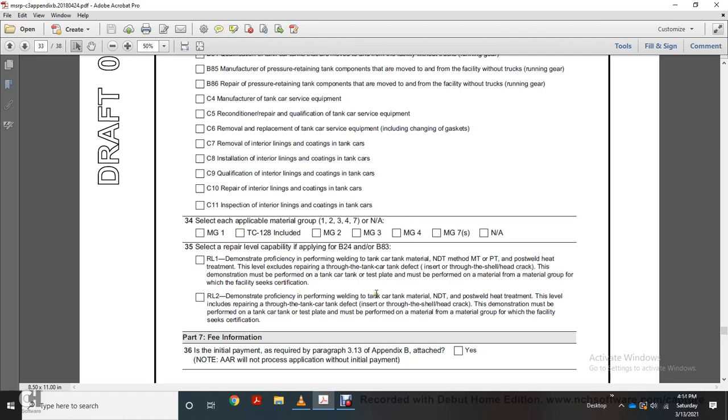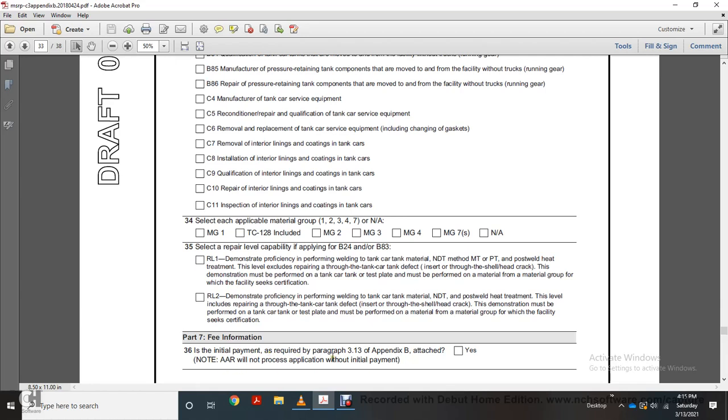Demonstrating efficiency performing welding on tank car tank material, non-destructive test, post-weld heat treatment with the level that includes repairing through the tank with the tank defect inserted through the shell head crack. This must be performed on the tank car tank test plate, on the material group for which the facility is seeking certification. Part 7, the fee information.